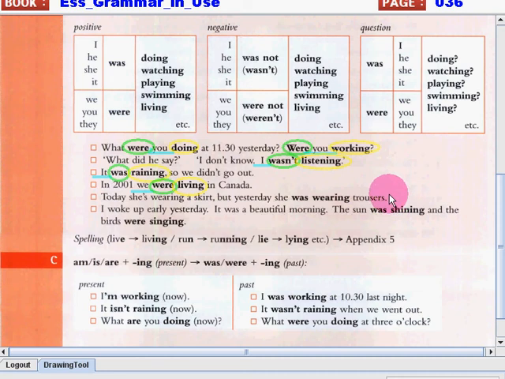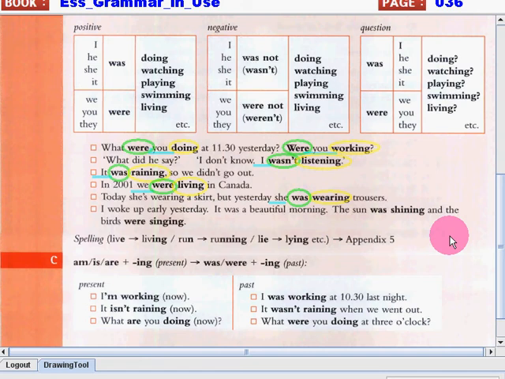Next, today she's wearing a skirt, but yesterday she was wearing trousers. Of course, this is a positive sentence. We have the subject, be verb in the past, and then the present participle. She was wearing.